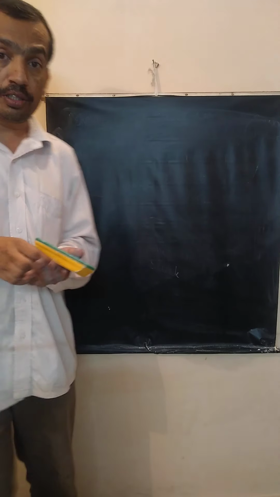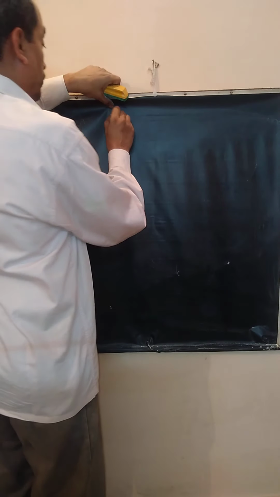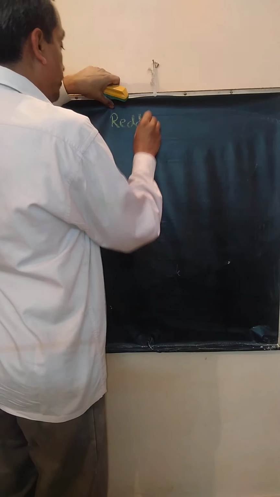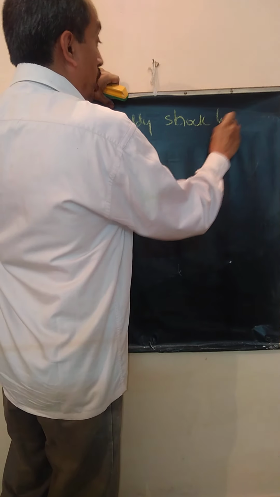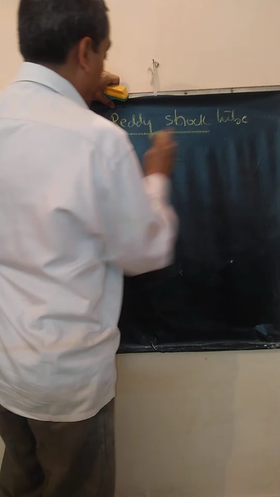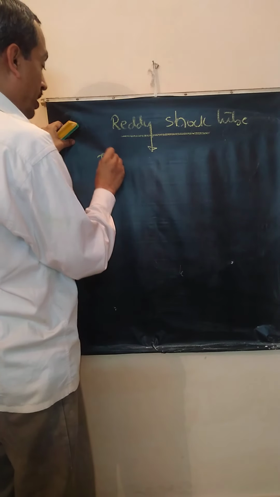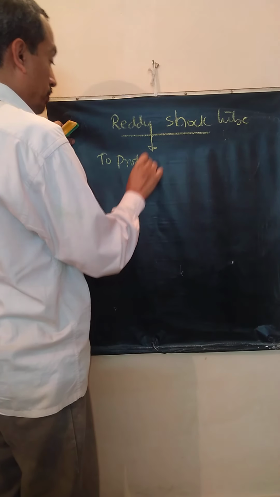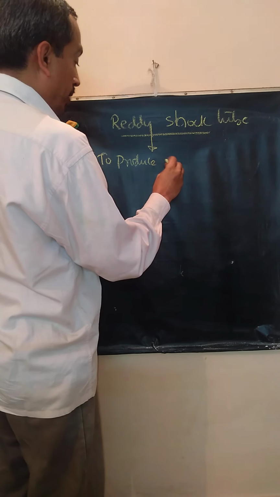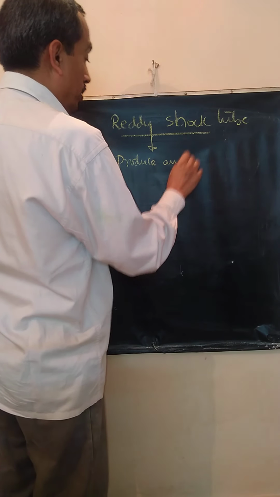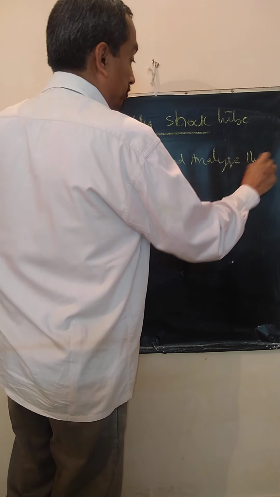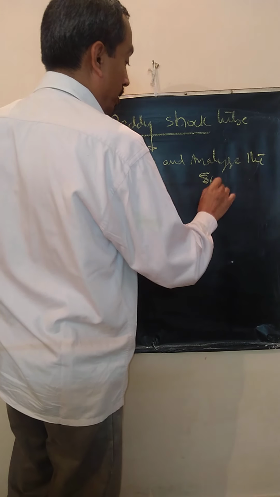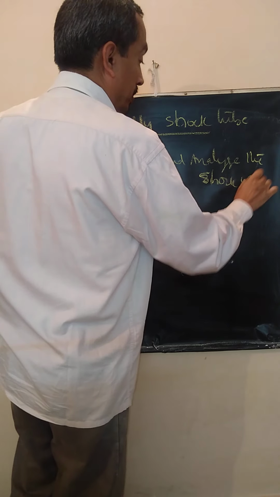Now, I'll discuss what is the Reddy shock tube. How does it look like? A shock tube is an apparatus to produce and analyze the shock wave. A shock tube is a device which produces and analyzes the speed of the shock wave. How is it happening?